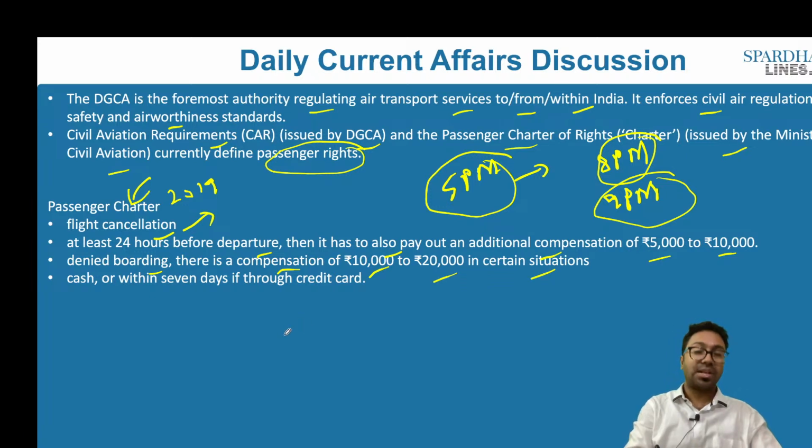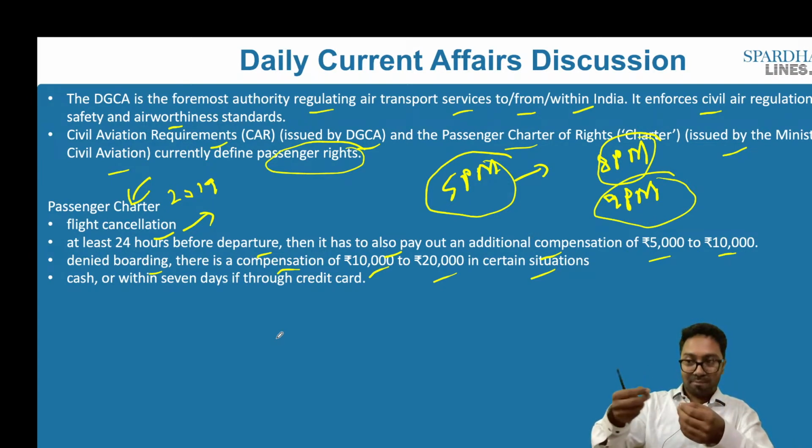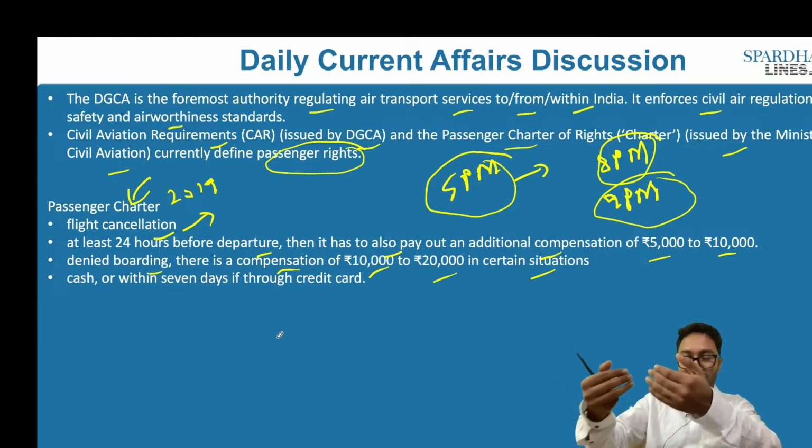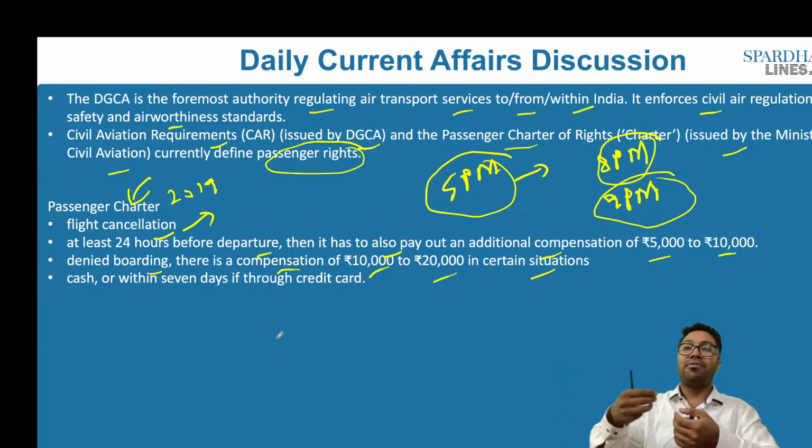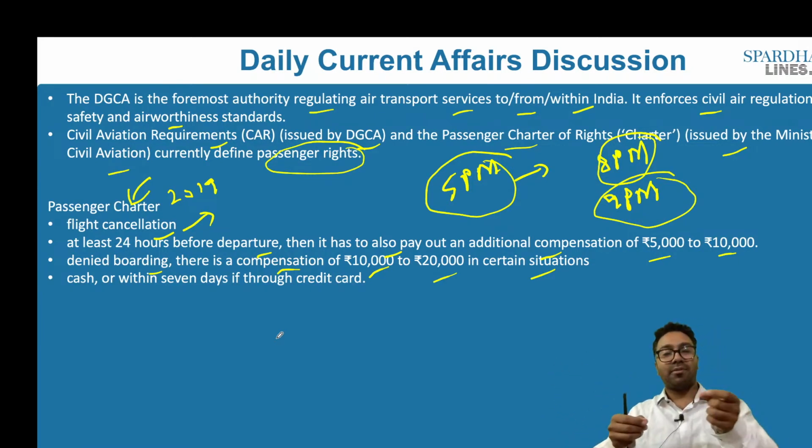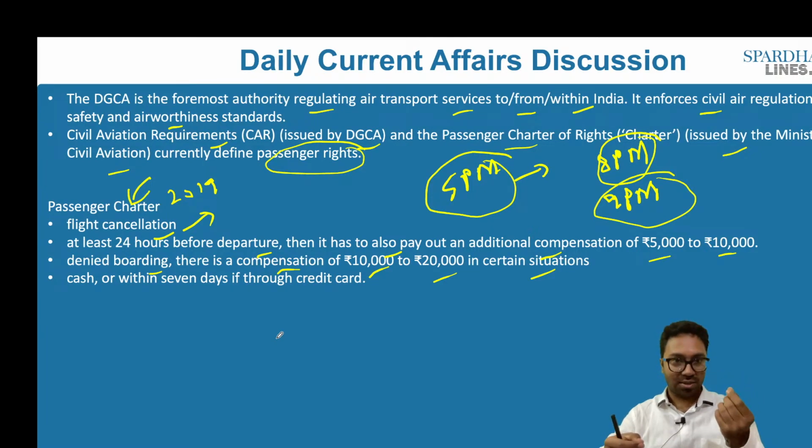And in case I have paid, there is cancellation or I am not allowed to board on that particular flight. In case I have paid via cash, I have to be returned with cash immediately. If it is via credit card, within 7 days it has to come back to my credit card. These are some of the rights that are also present as part of the passenger charter.